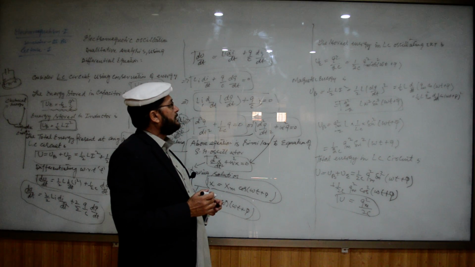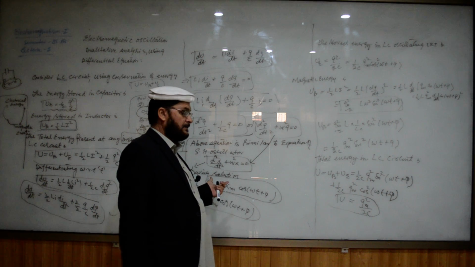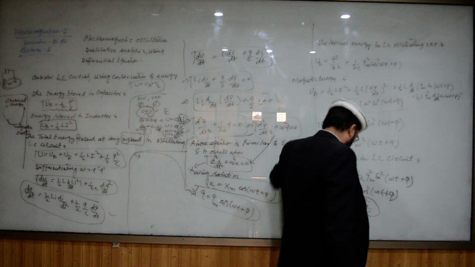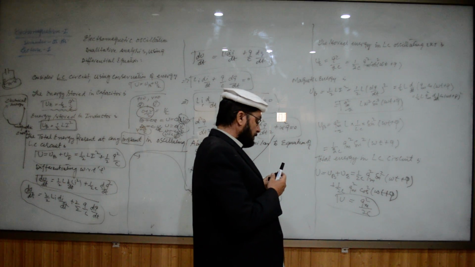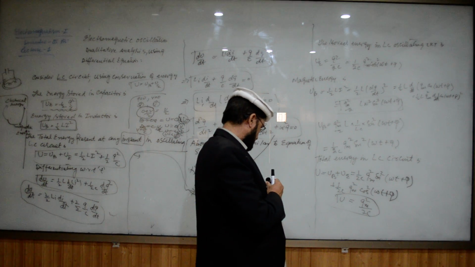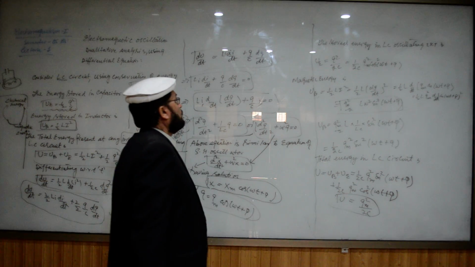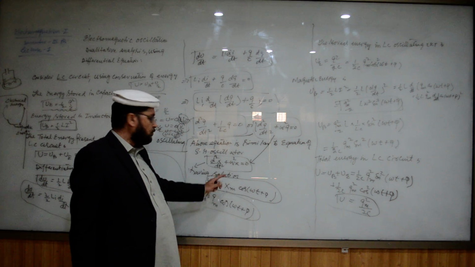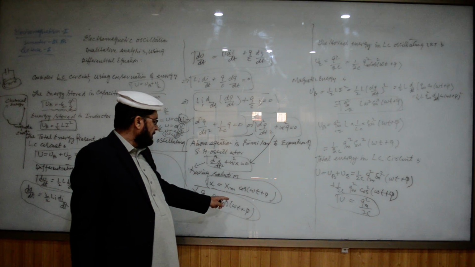Okay, the stored energy in an oscillating circuit. First we take the energy which is stored in the electric field of a capacitor. UE is equal to 1 by 2 Q square by C, that is, 1 by 2C Q square. Now what is the value of Q? Q is equal to Qm cos omega t plus phi.